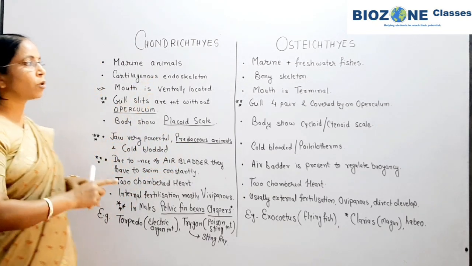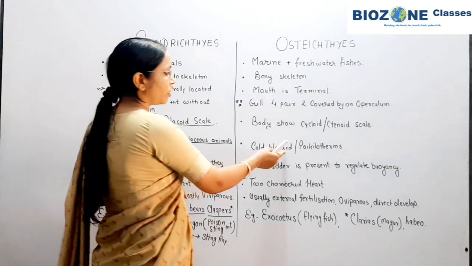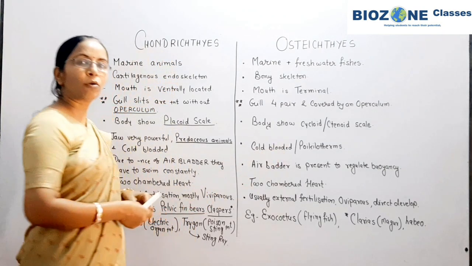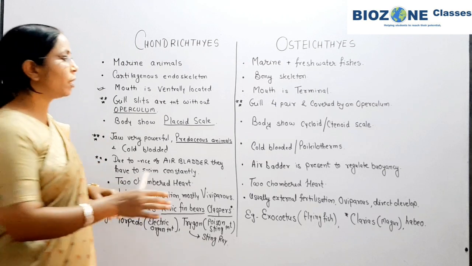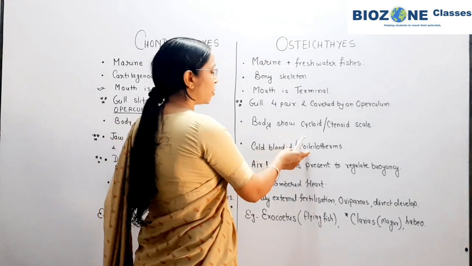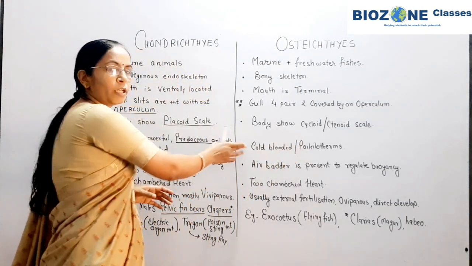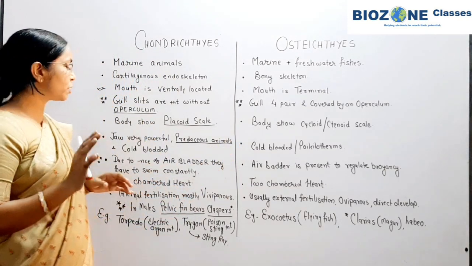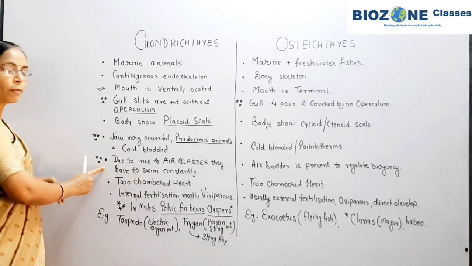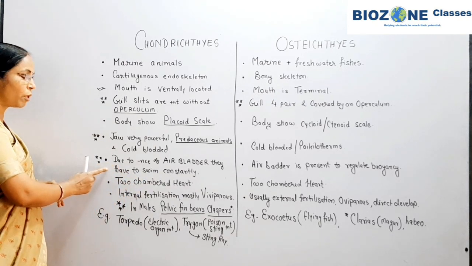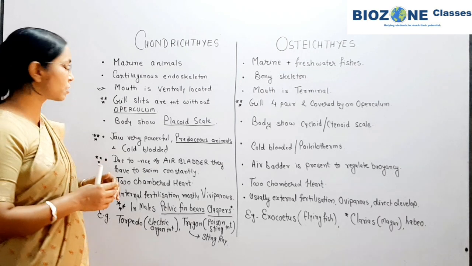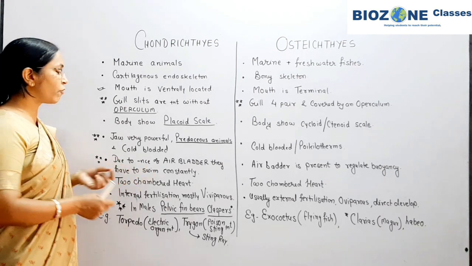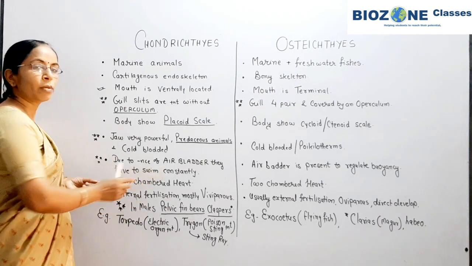If we come towards Osteichthyes or bony fishes, they are also cold blooded, or commonly called poikilotherms. I think you are clear about what the terms cold blooded or poikilotherm stand for. Now, regarding the absence of an air bladder, a question is asked from this point every year. Due to the absence of an air bladder, they have to swim constantly.